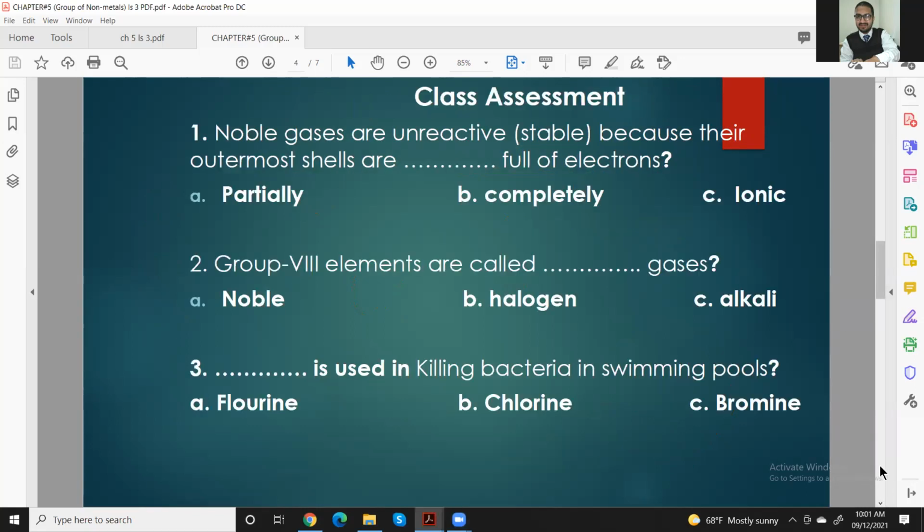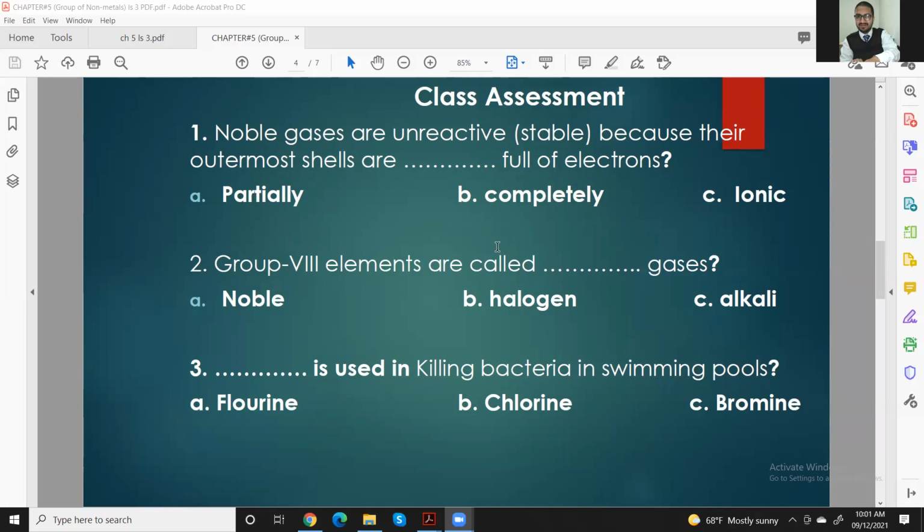A simple class assessment. Okay, who knows the answers, they can type in the chat about the stability. The first question here in front of you: noble gases are unreactive, meaning to say stable. They are not going to react more. Now, the second thing here, outermost shell are dash full of electrons. So no, this is not. Yes, this is the correct one. Well done, Mr. Zoom. Yes. Okay.